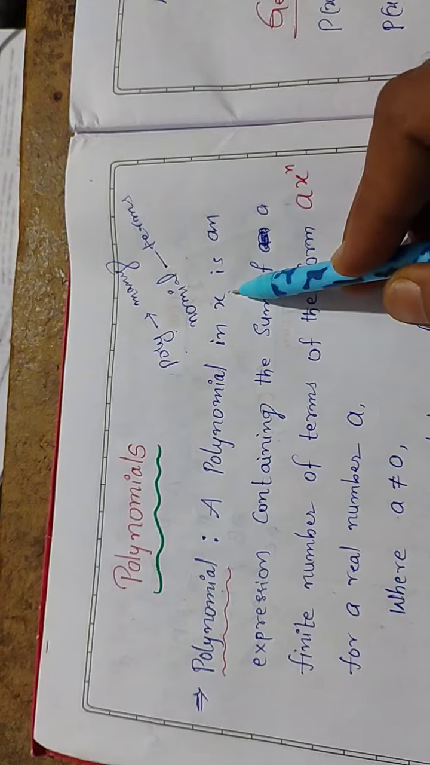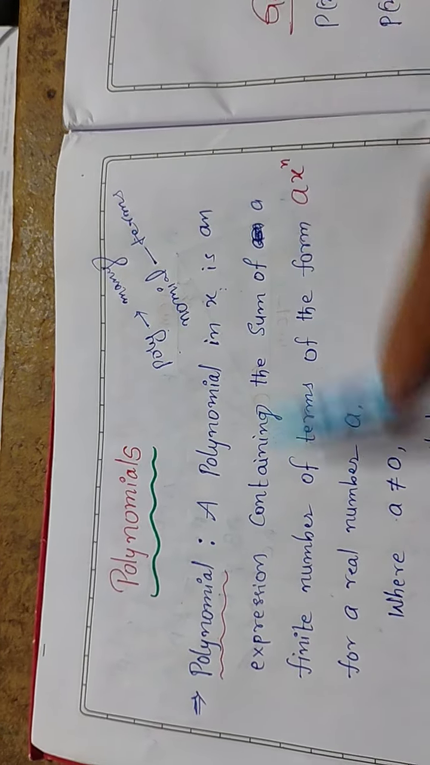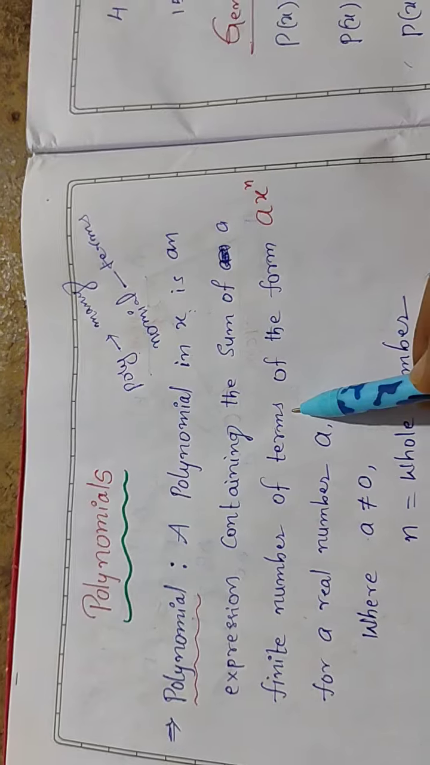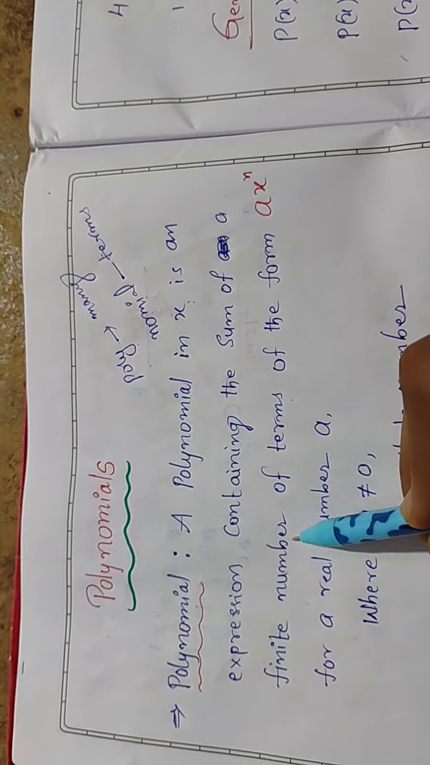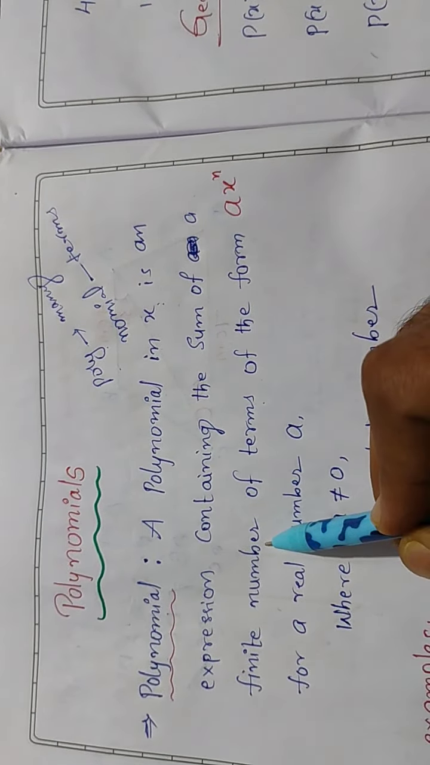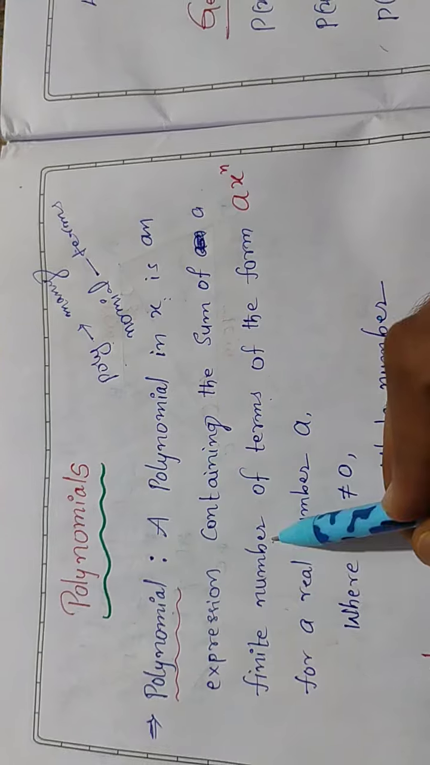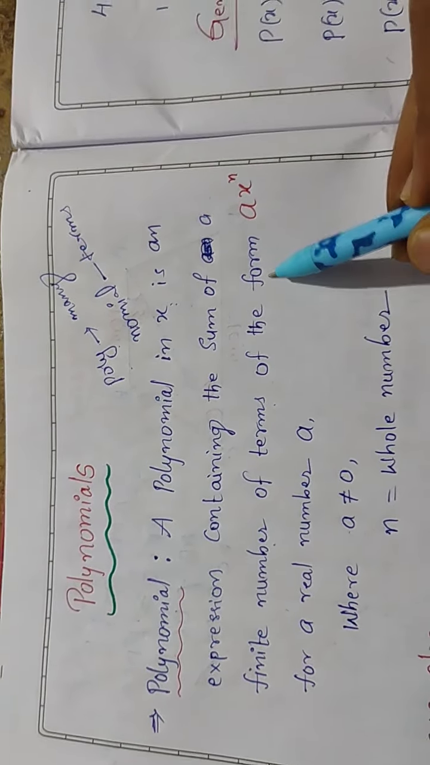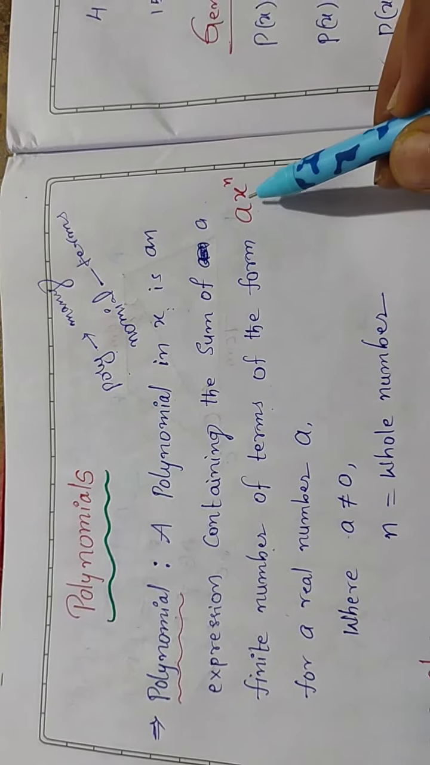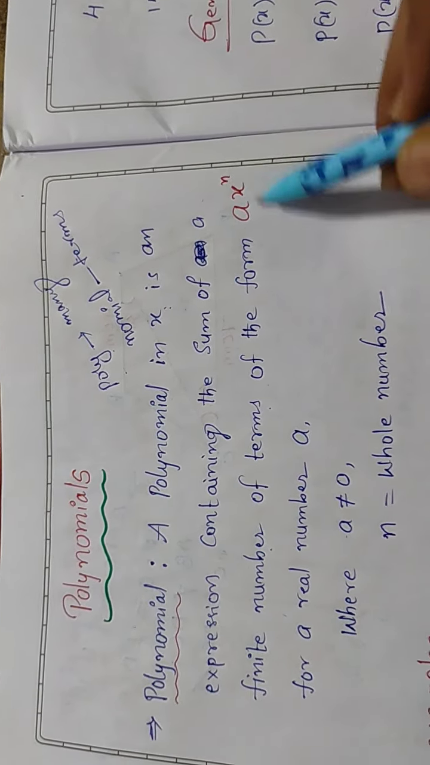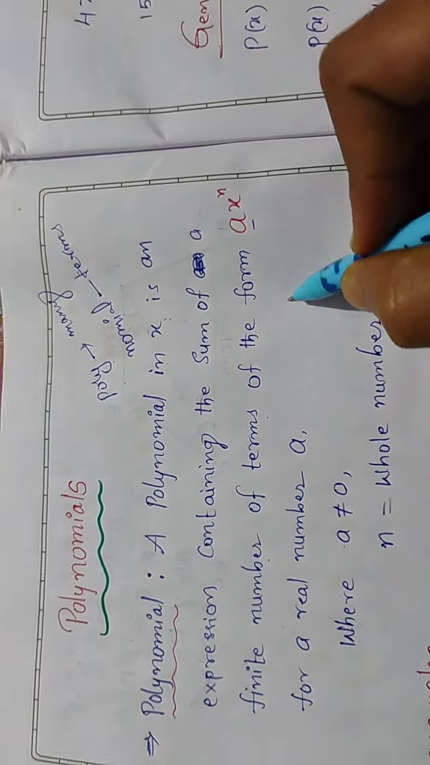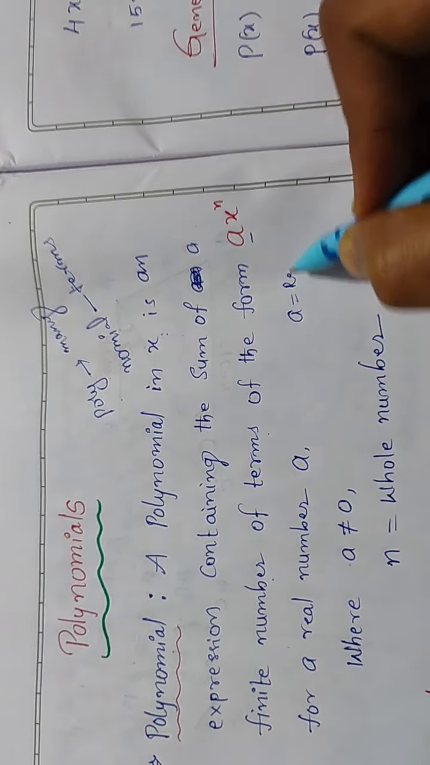A polynomial in X is an expression containing the sum of a finite number of terms. Means in one algebraic expression, there are a finite number of terms, which means we can count them. In terms of X, it is in the form a x power n, where a is a real number.